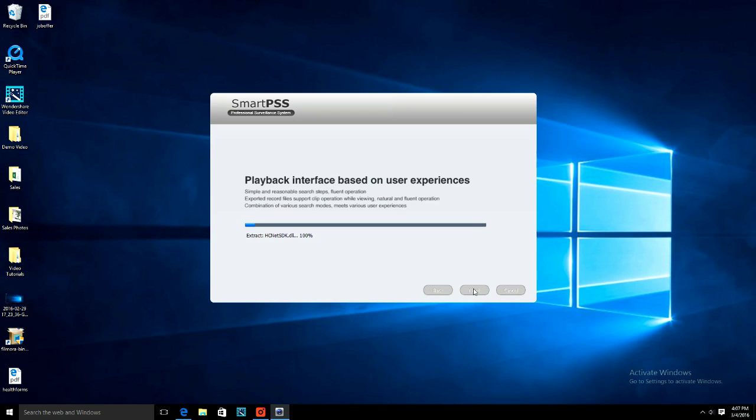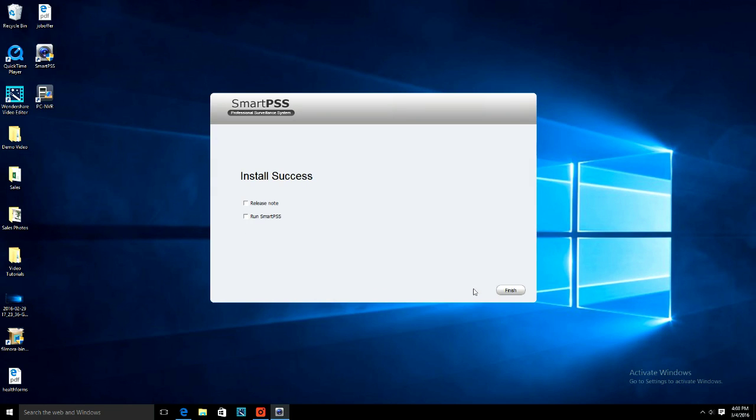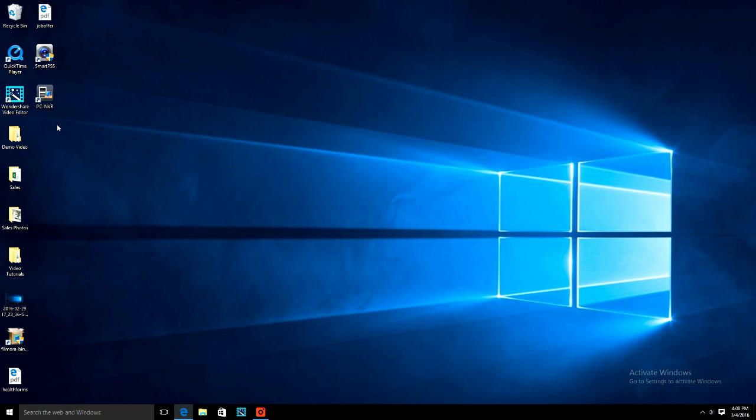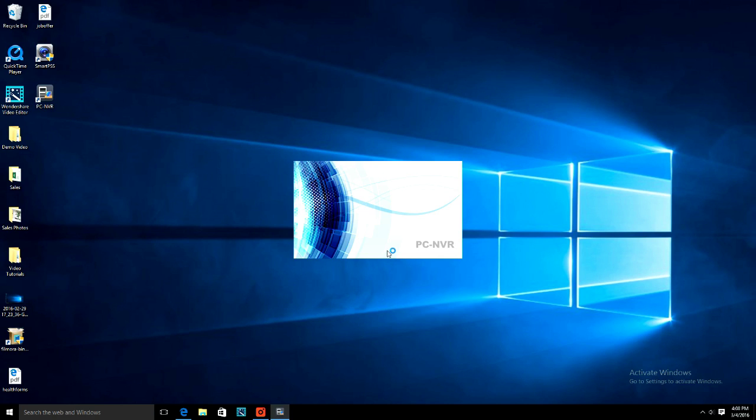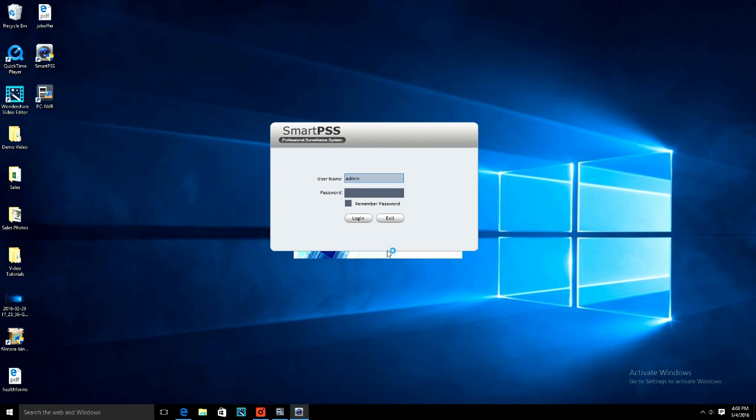SmartPSS should now be installing. Once again, this may take several minutes, so please be patient. Once SmartPSS is done installing, double-click on the icon that has appeared on your desktop. The login screen should now appear. Log in and begin monitoring your cameras.